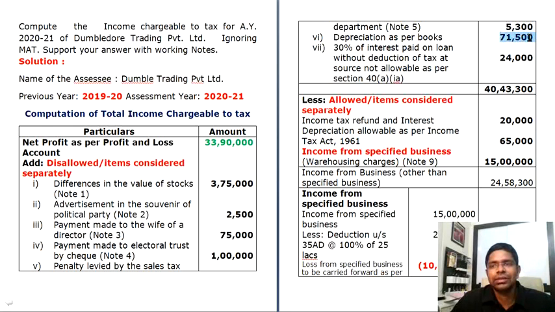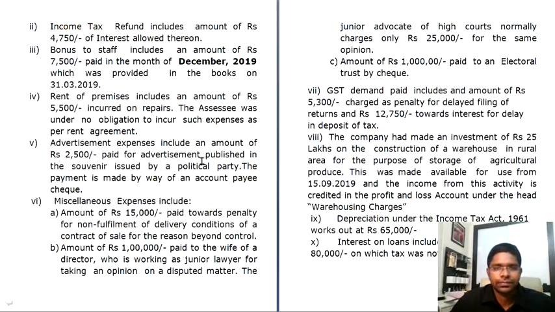Depreciation as per books is 71,500. This will be added back. However, you can subsequently claim deduction for whatever is permitted under the Income Tax Act. And then disallowed items, you have one more point: 30% of the payment made on loan interest. If you observe in the question, they have stated that here, the 10th point, interest on loan includes an amount of rupees 80,000 on which tax was not deducted.